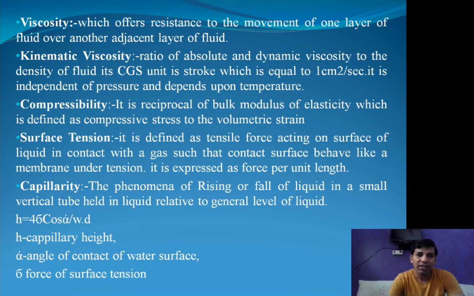Next is surface tension. Next definition, what is surface tension? It is defined as tensile force acting on the surface of liquid, in contact with a gas, such that the contact surface behaves like a membrane under tension. It is expressed as force per unit length. So surface tension may be expressed in the form of force per unit length.